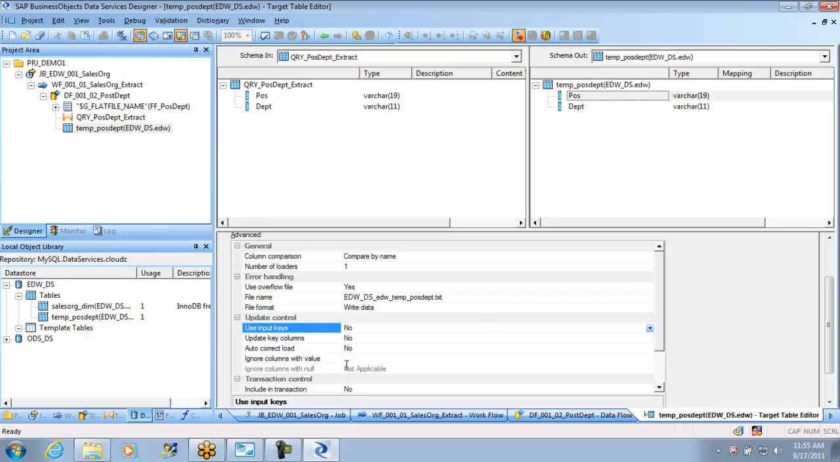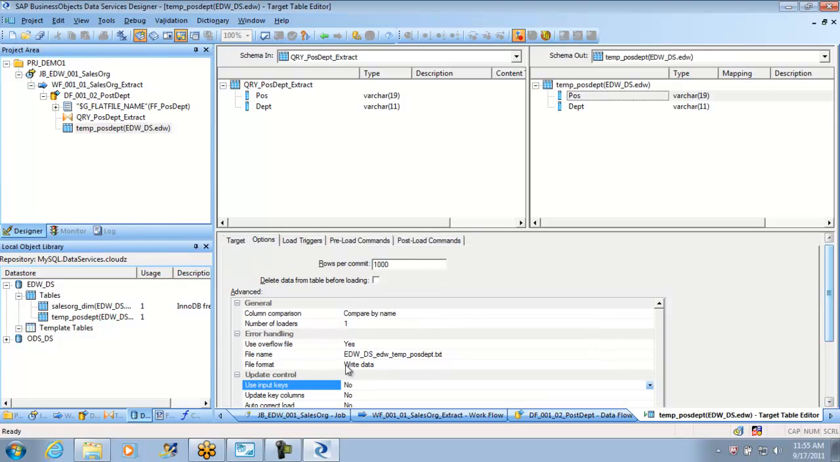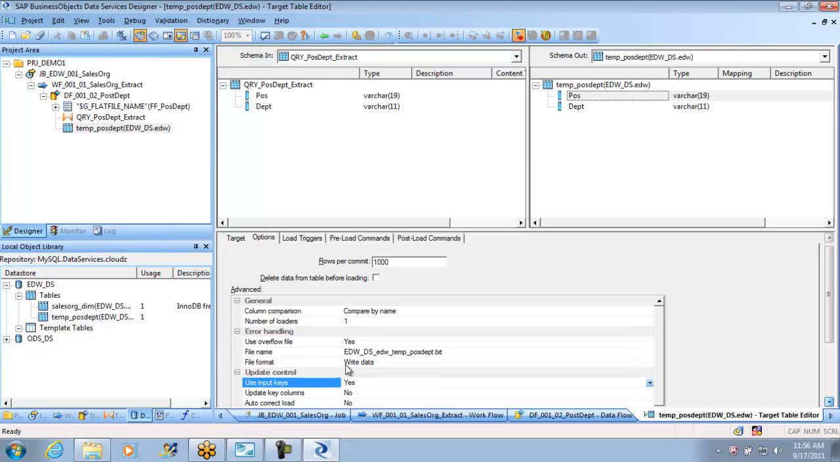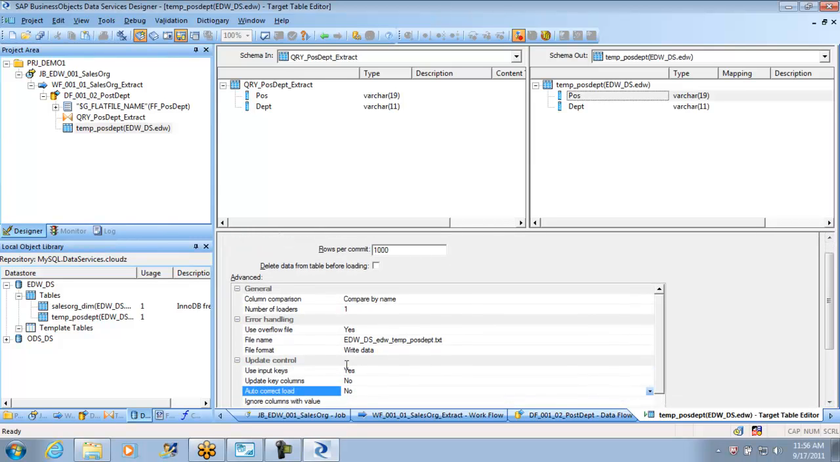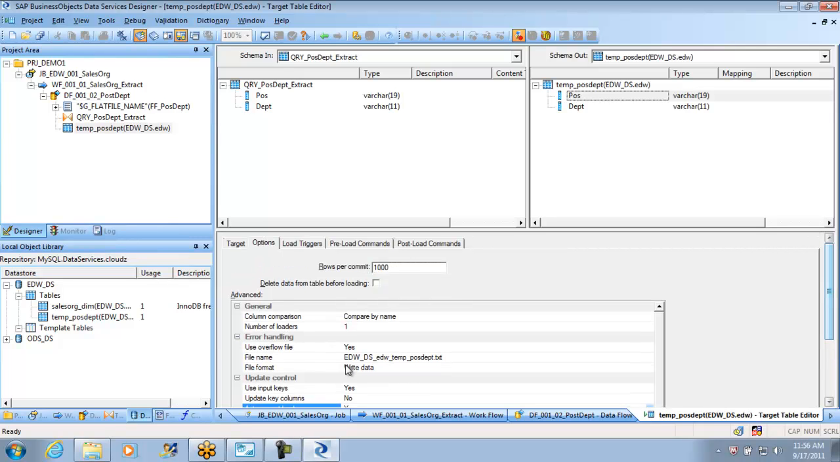This is the important one I wanted to show you. Instead of using delete data from table before loading, which I don't want to use, I still don't want to get duplicates into it. There is another way. I will say use input keys is equal to yes. Autocorrect load is equal to yes. Now we will go back and run the job and see what will happen. I am using these two options, which are very important. This will be able to handle the duplication problem.